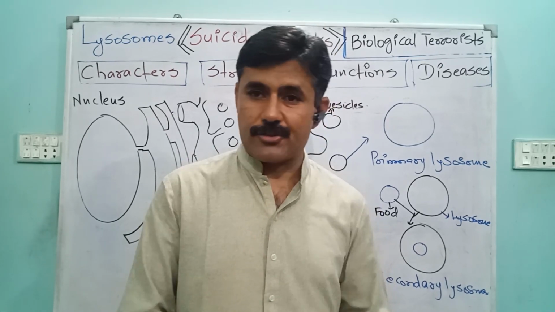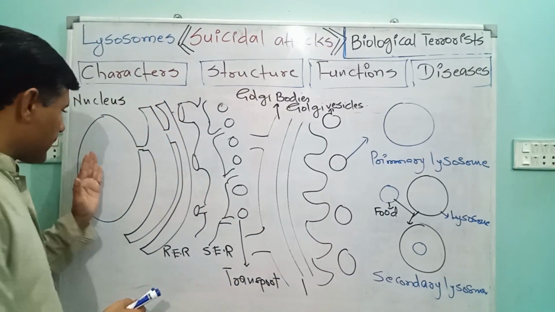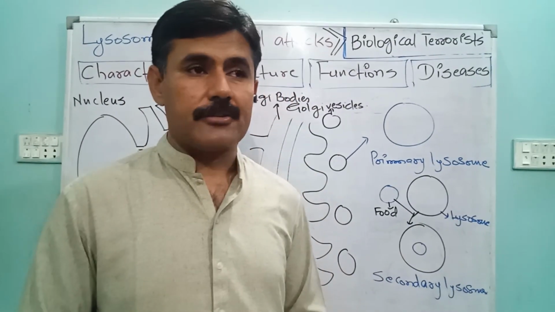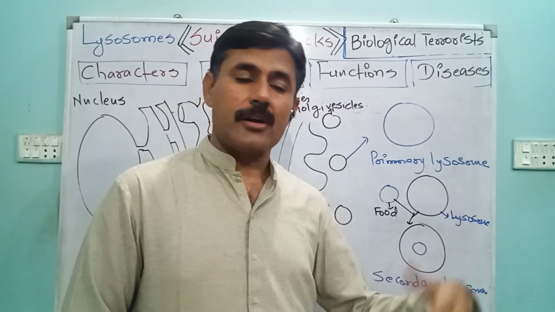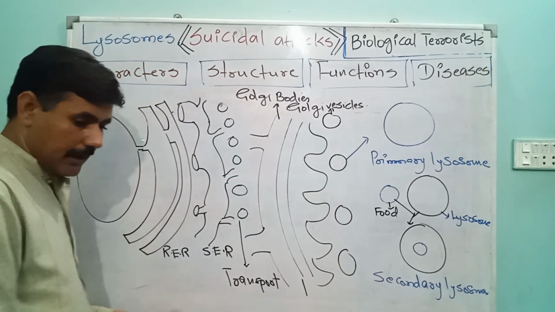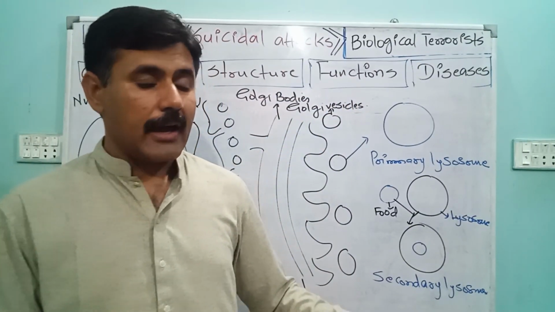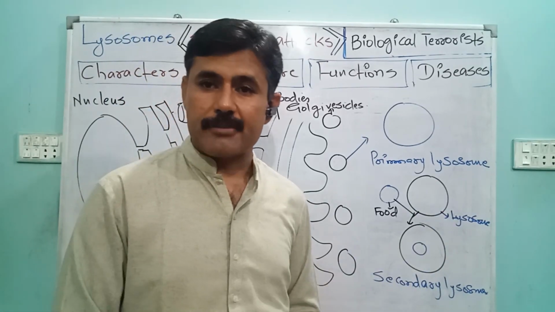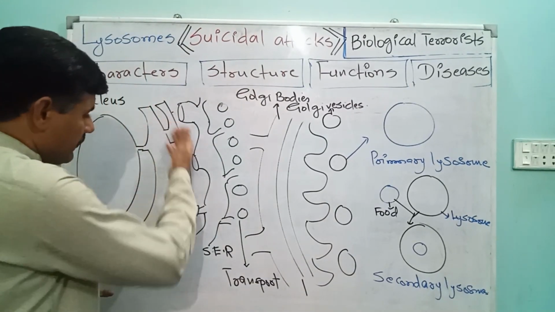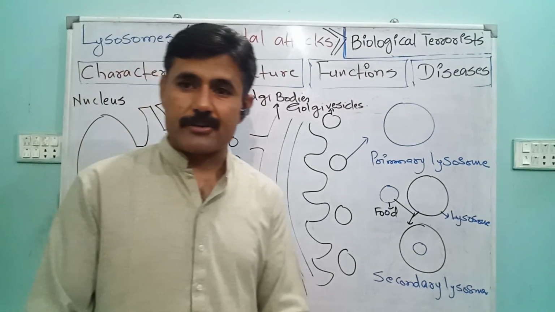transcription and translation. First of all, genetic material that's present in the form of DNA in the nucleus is transcribed in the form of RNAs. These RNAs, transfer, messenger and ribosomal RNA, enter into the endoplasmic reticulum, and in this endoplasmic reticulum, as we have already studied, there are ribosomes present, and these ribosomes are actually the site for protein synthesis. Therefore, this endoplasmic reticulum synthesizes different proteins by another process called translation.